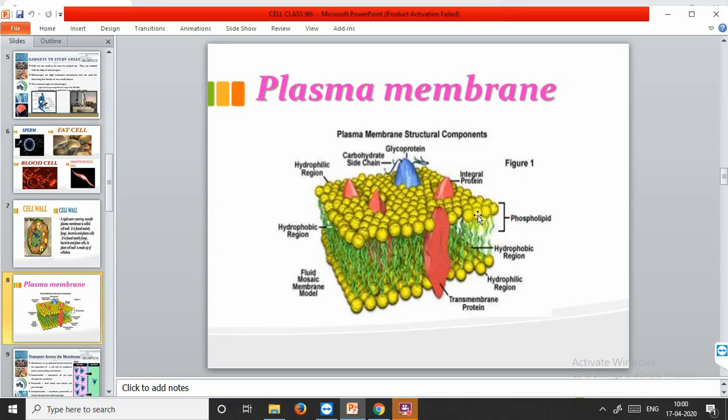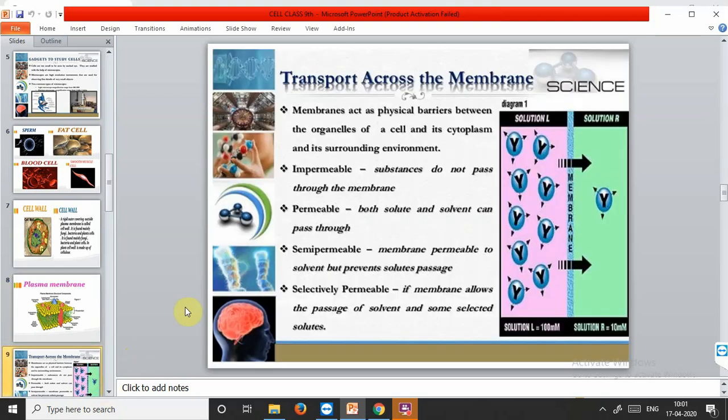The phospholipid is the one, the lipids which are present in combination with phosphates. The hydrophobic region, you all know, and the hydrophilic ones are water loving. Glycoproteins, carbohydrate side chains. These are the carbohydrate side chains. This complete structure resembles that of the plasma membrane, and it was the best fitted model that was selected after many models came into account. One was the liposome model that was rejected because it could not completely describe the plasma membrane structure.